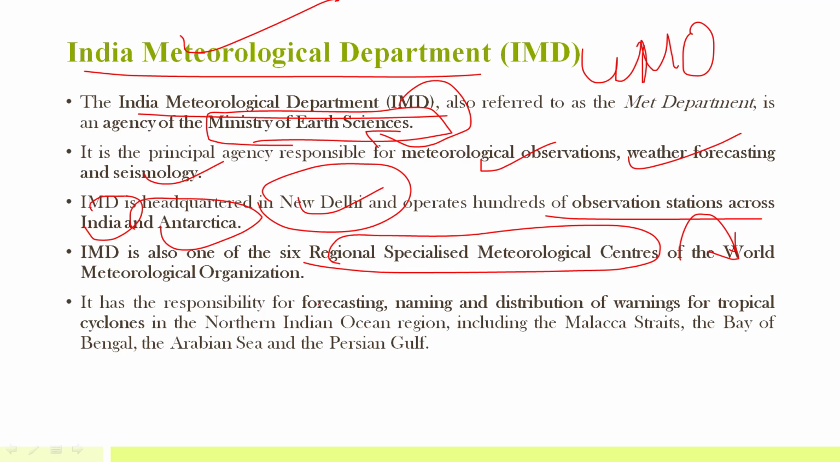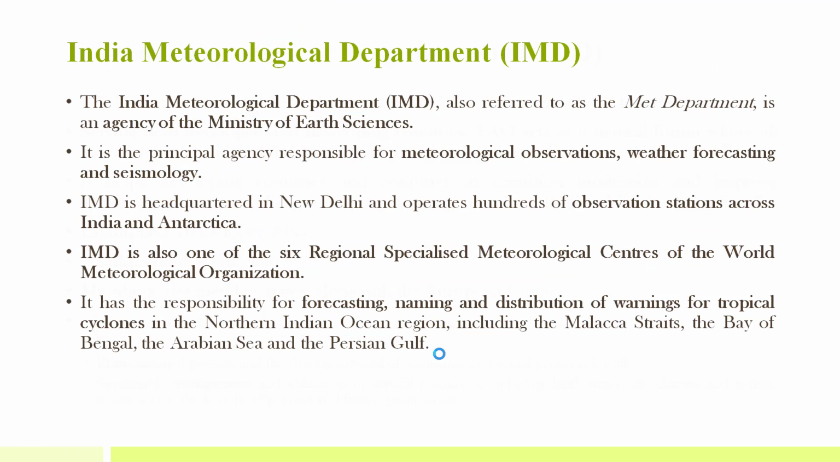So as I've told you, the main responsibilities include weather forecasting, meteorological observation, seismology, and naming and distribution of warnings for tropical cyclones in the Indian Ocean region.